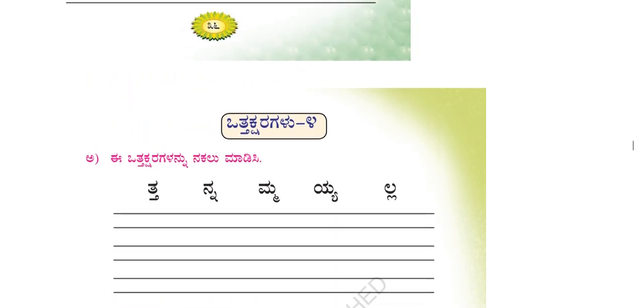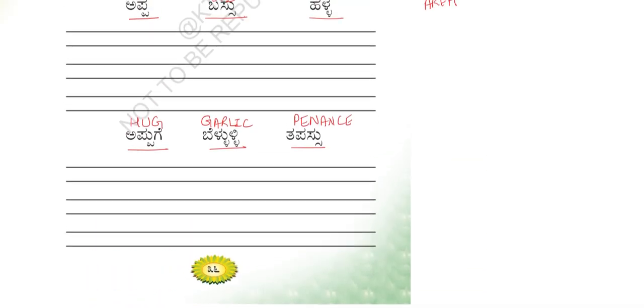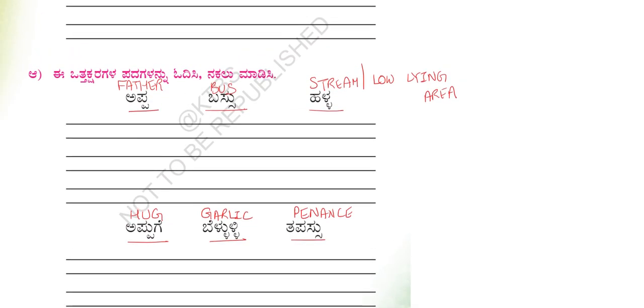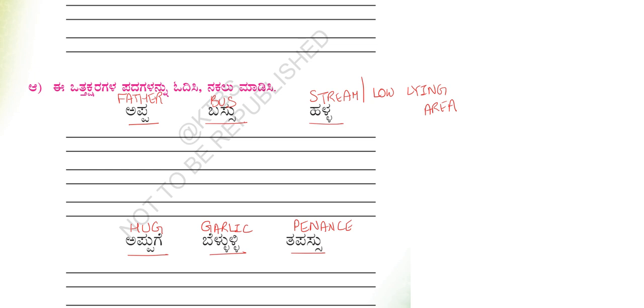This is page 37. We also have page 36, so we will first look at page 36. The word is appa. Remember the main consonant: we have to read it in its root form, and the second consonant you have to read as a whole consonant. So we will read it as a plus p plus pa. Appa.